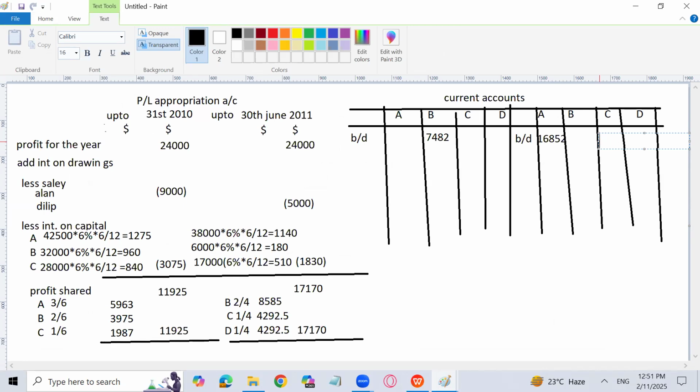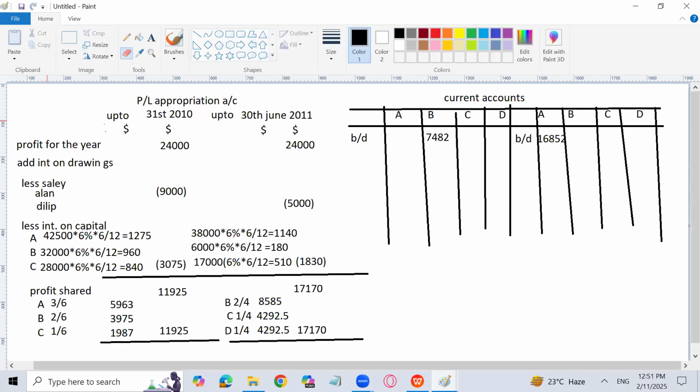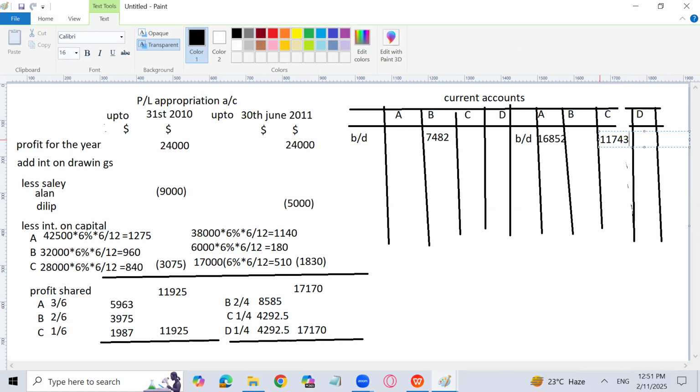If I can just make it little understandable. So just go for the better arrangement of this. Okay. So for Clive, it is going to be 11,743. So preparation of current account is very simple. To be honest speaking, it's very simple. Because if you have prepared the appropriation account, the current account will not create any problem. Why, sir? Because you will write share of profit. What you will write here?